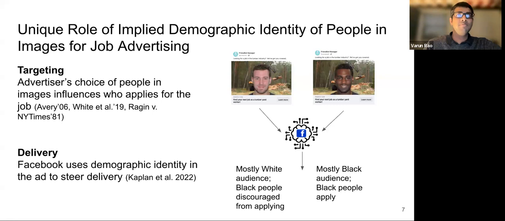Second, prior work by Kaplan et al. has shown that Facebook amplifies the skew in ad delivery due to the implied demographic identity of people in the images. As a specific example, consider an advertiser running a pair of ads simultaneously recruiting for the lumber industry, one containing an image of a white man and the other containing an image of a black man. Furthermore, suppose the advertiser targets a gender and race balanced audience. The ads will be delivered to an algorithmically amplified skewed audience, with the ad containing the white man delivered to a mostly white audience and the ad containing the black man delivered to a mostly black audience.